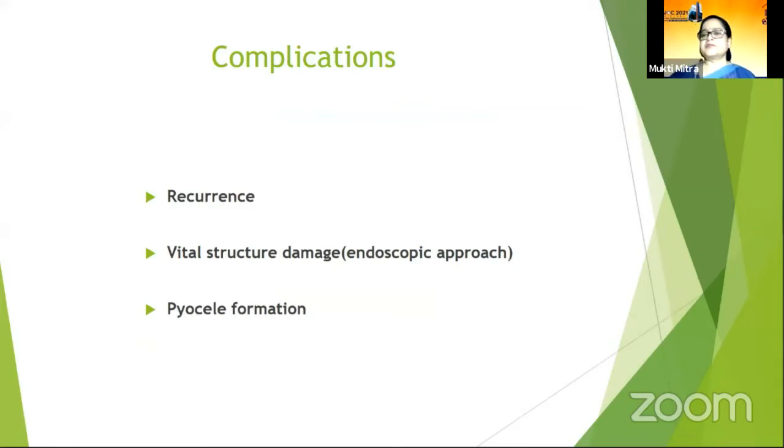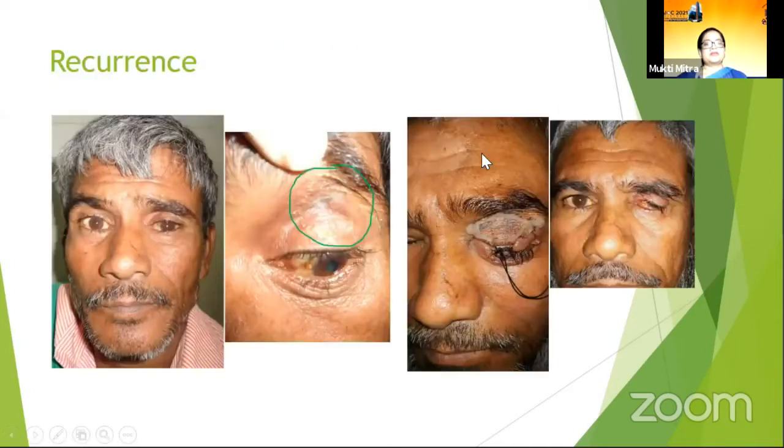Surgery on frontal sinus mucocele has its complications also. Recurrence is the most common complication. Others are vital structure damage, which is most commonly encountered in the endoscopic approach. Sometimes there may be mucopyocele formation in the postoperative period when there is an associated infection. This is an interesting case of recurrence.